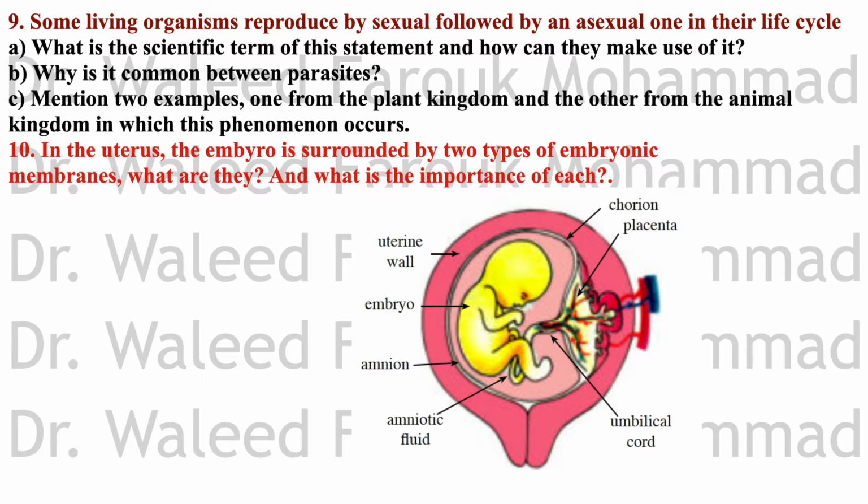Importance of the chorion: it surrounds the amnion, protects the embryo, and finger-like projections grow from the outer surface of the chorion to be inserted into the endometrium, in which the capillaries of both embryo and mother touch and intermingle, forming the placenta.